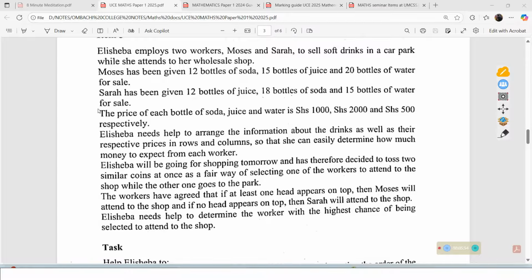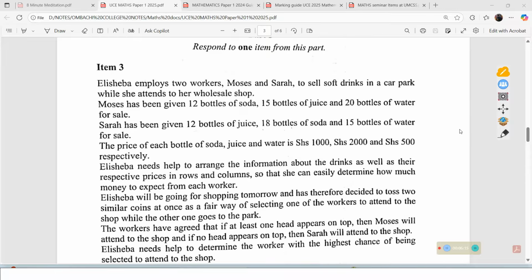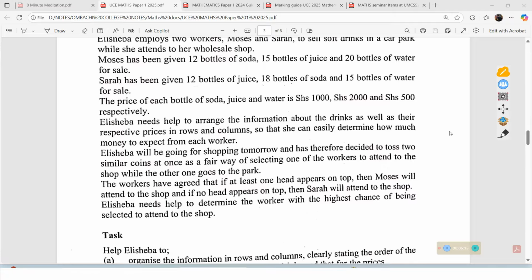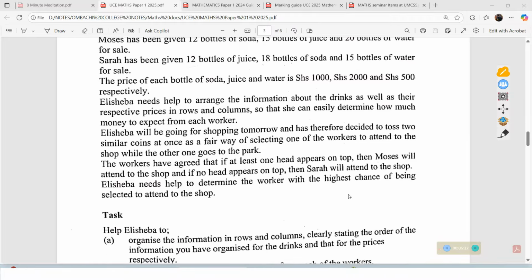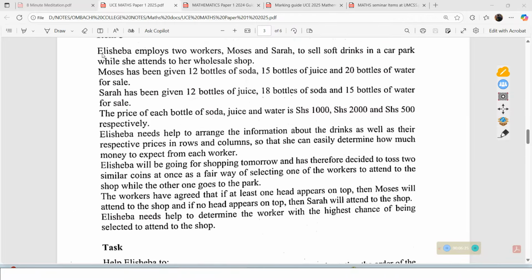And as I said, we shall begin with this paragraph where we have Elisheba employs two workers, Moses and Sarah, to sell soft drinks. Then you have the information about Moses, you have information about Sarah, and you have the prices of soda, juice, and water. So let us look at how best we can come up with the response to this given item. Basically, we shall be looking at parts A and B using this first information of Elisheba, about Moses and Sarah having been given different types of soft drinks. So let us look at the solution.